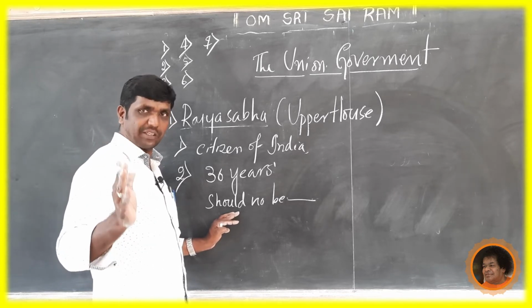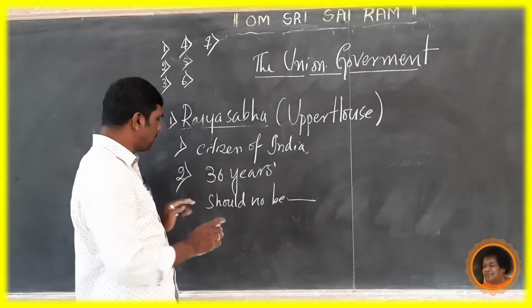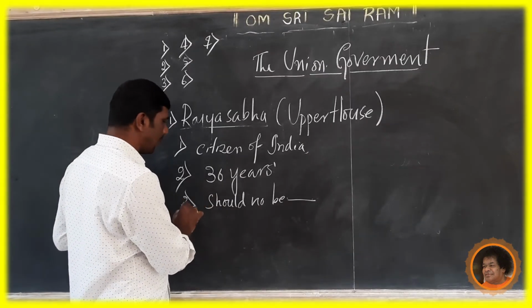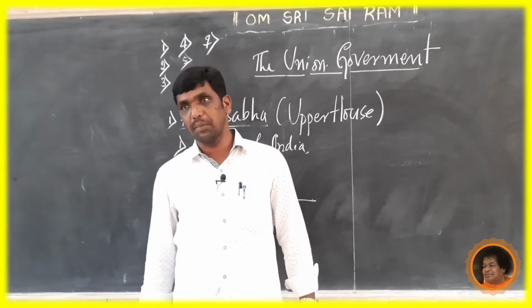If he is convicted, he is not eligible to contest for Rajya Sabha membership.